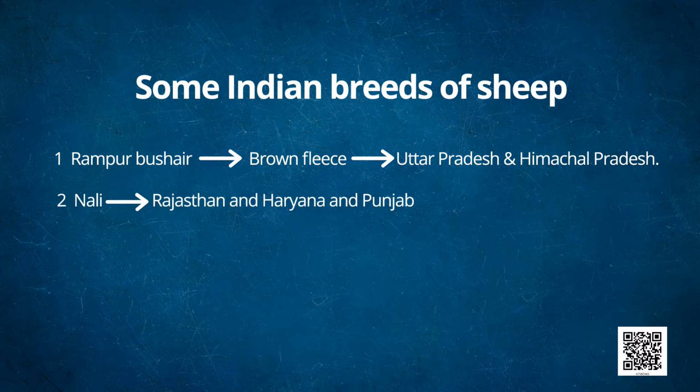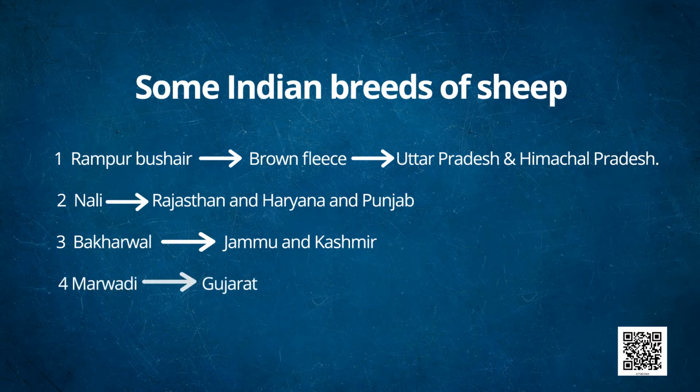Third breed is Bakharwal. It is found in Jammu and Kashmir. Fourth breed is Marwari. It is found in Gujarat. And the fifth breed is Patanwadi. It is found in Gujarat.